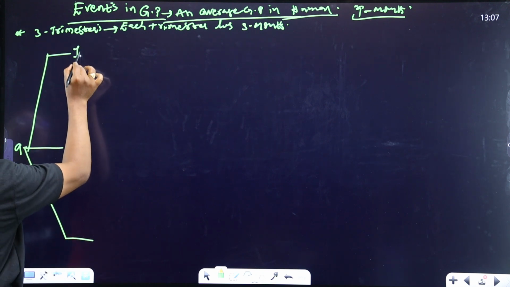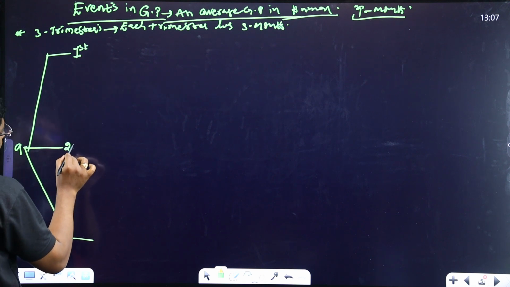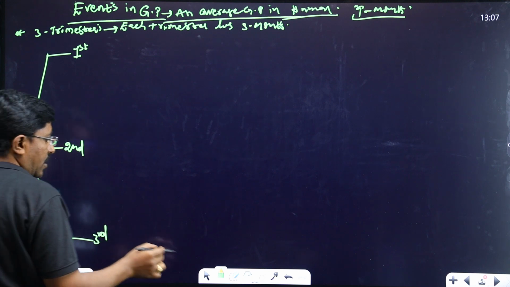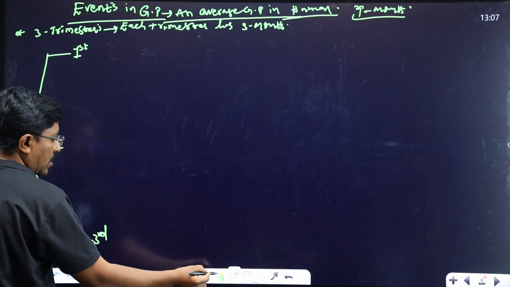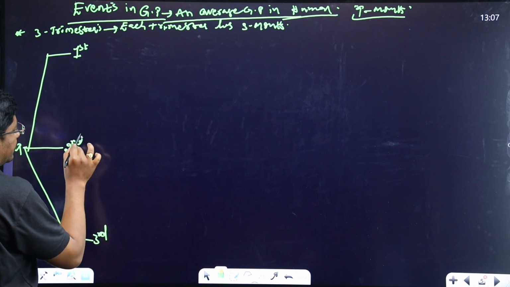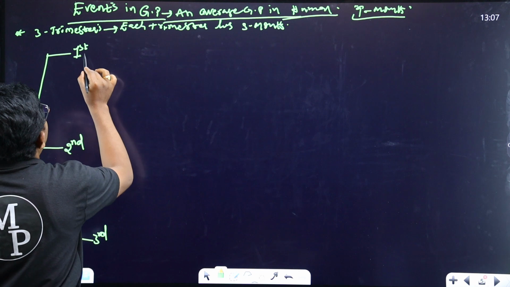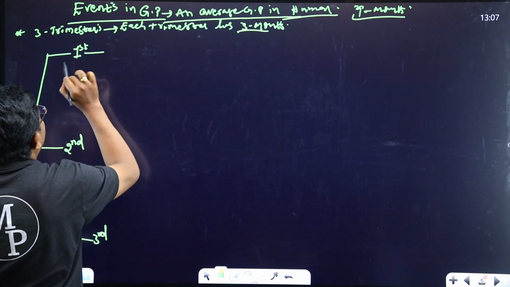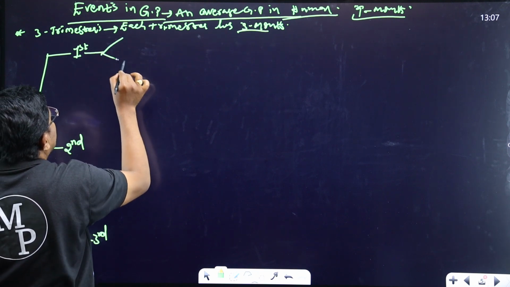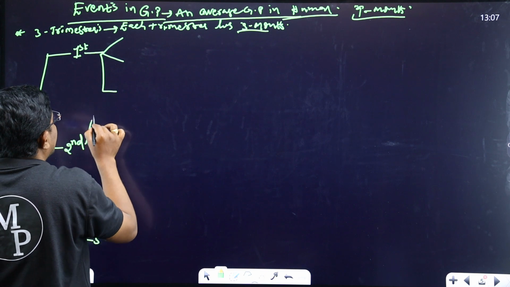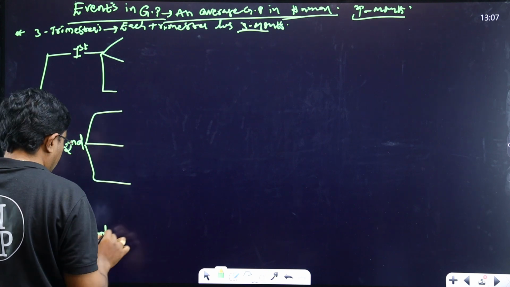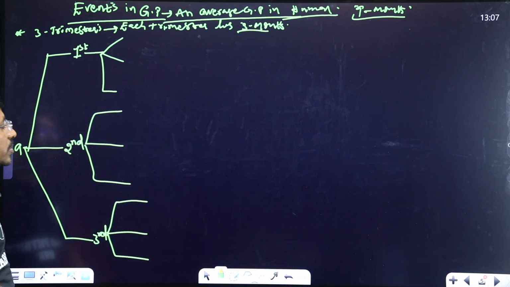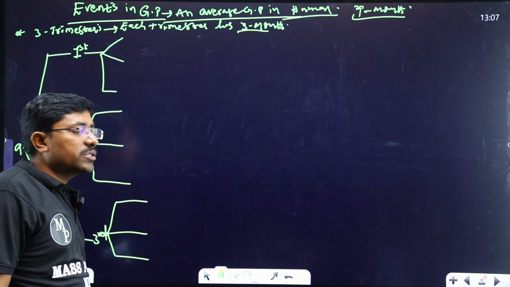It is the first trimester. It is the second trimester. It is the third trimester. So in the first trimester, how many months are there? Each trimester, how many? 3 months. See, in the first trimester, first month, second month, and third month. In the second trimester, 4th, 5th, and 6th month. In the third trimester, 7th, 8th, and 9th months. Total 9 months gestation period duration.